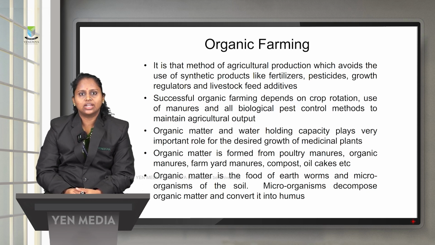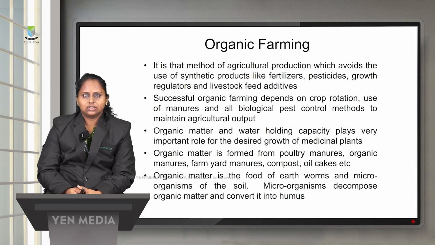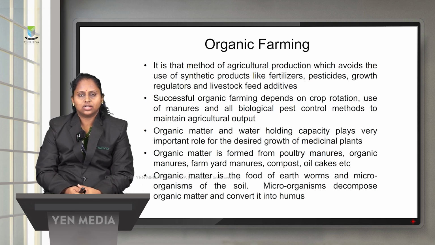medicinal plant. So organic matter, which is obtained from poultry manures or other organic manures, farmyard manures, oil cakes, compost, etc., these are all examples of organic matter. Organic matter is the food of earthworms and microorganisms of the soil, and it is a very rich source for the growth of the natural drugs.